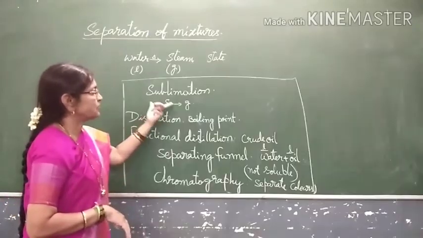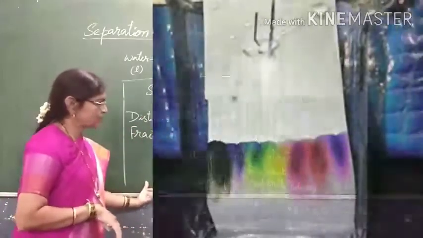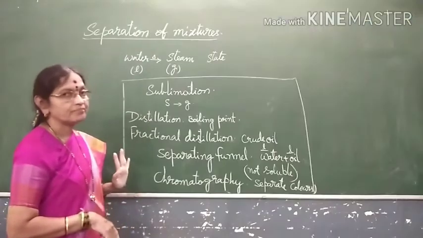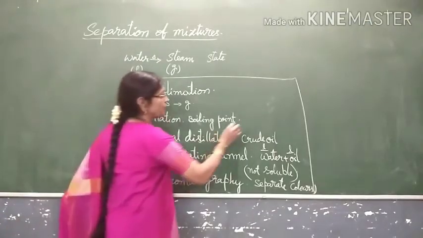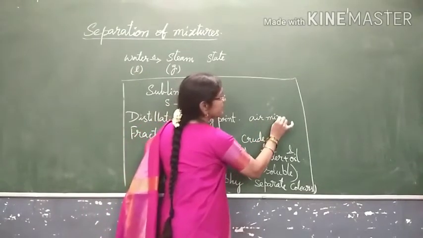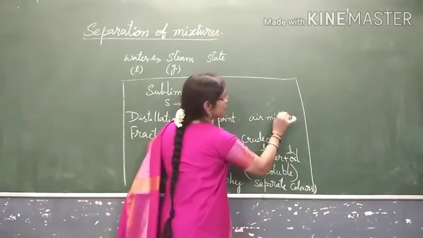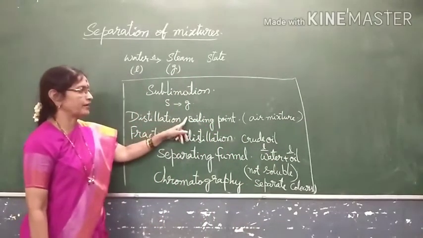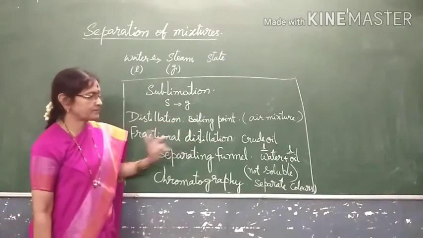Here, directly solid to gas. Here, color separation. In detail, about this you will be learning. Fractional distillation: I told you, air is a mixture of gases. Examples I told. Based on what is this? The difference in the boiling points is already separated.